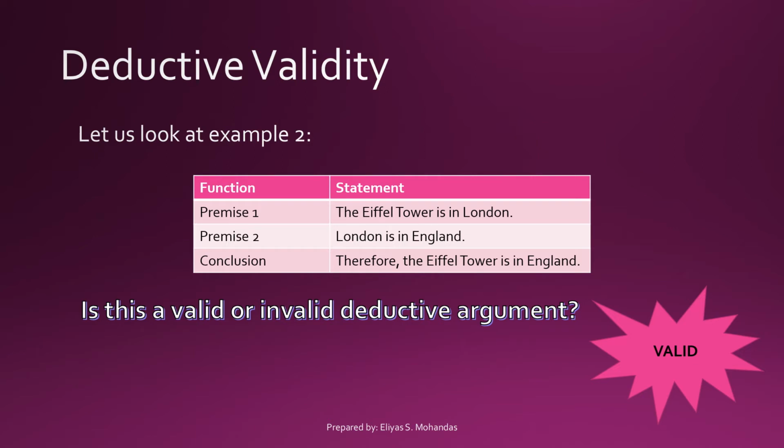If we were to use this argument and compare this with the common patterns: if A is in B, then B is in C. Therefore, A is in C. Can you still remember that common pattern? Yeah, so if this fits in that common pattern, therefore this is a deductive argument.